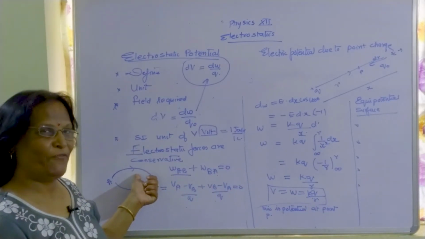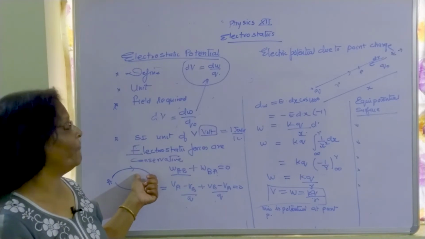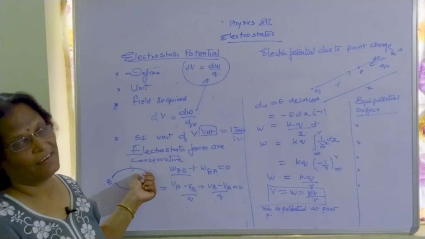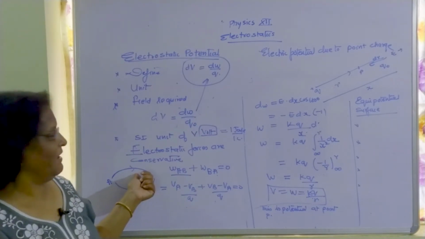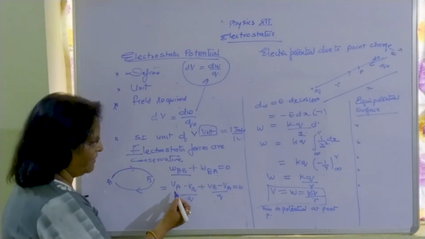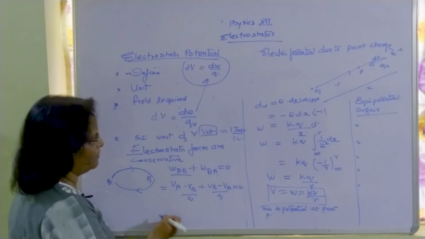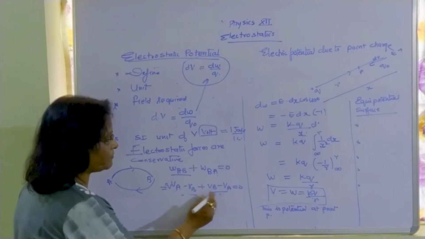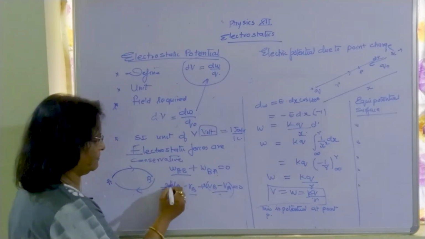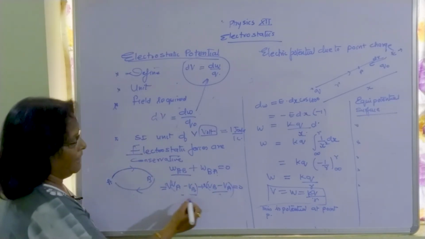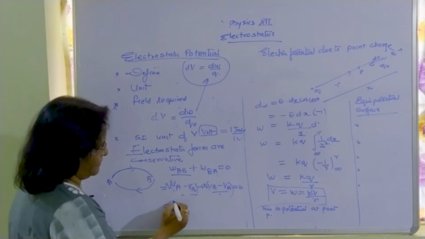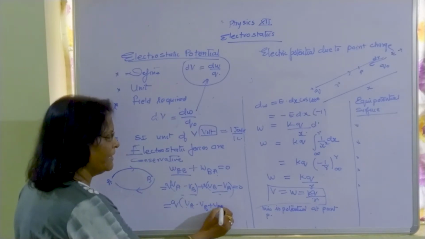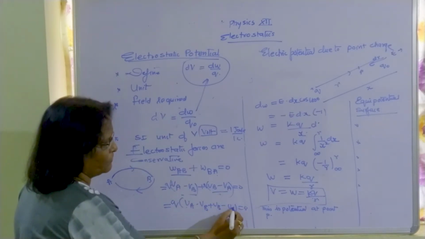the conservative forces are the forces where the work done remains path independent. Here you see WAB, WBA upon Q. Finally, this can be taken as VA minus VB plus VB minus VA equals 0.